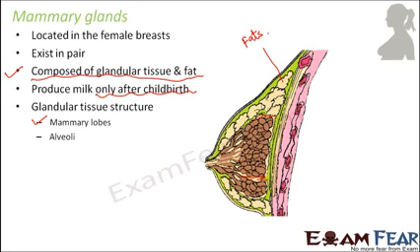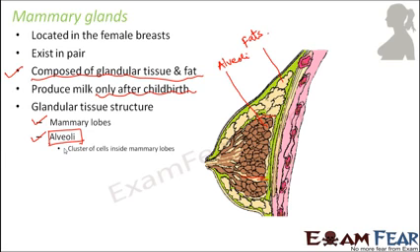The next important part is the alveoli. So where do we have the alveoli? Here if you see these structures, these are called the mammary alveoli. These brown colored structures which you see here, they are the alveoli. And alveoli are extremely important as far as the functioning of the mammary glands is concerned, because alveoli form the functional unit of the mammary gland.